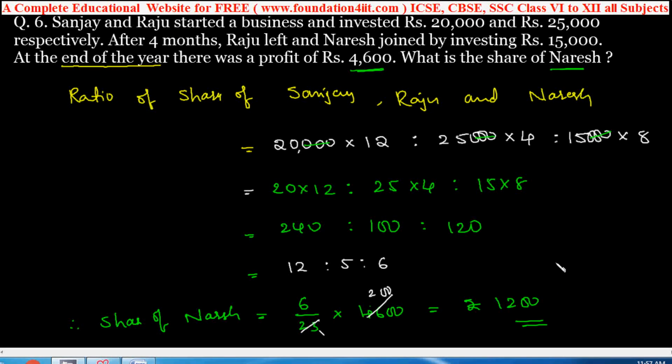So these are the partnership questions, and mostly the main step is making the ratio from investment with time. Once you frame the ratio clearly, then sharing is simple according to the ratio. We also discussed the ratio and proportions topic. Okay, these are the problems, and for more videos you can go through our channel, the same on this website.